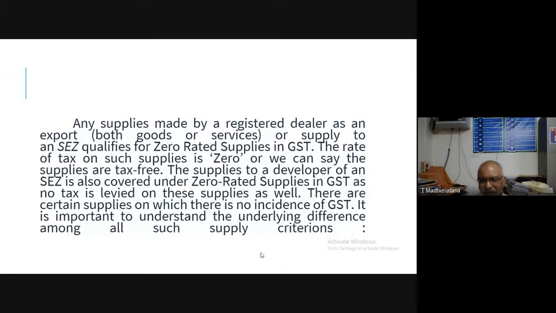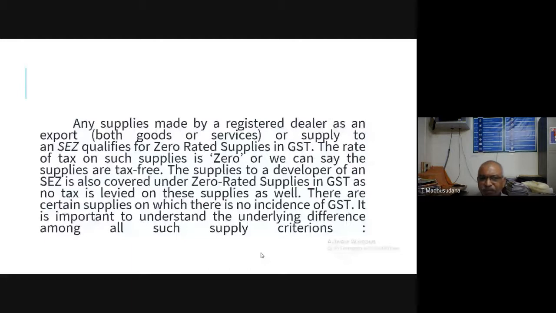So to be eligible for zero rated supplies, to get the relief or benefits under this, one should export goods or services, or should supply goods to SEZ and SEZ developers. The rate of tax on such supplies is zero, or we can say that the supplies are tax free. So zero rated supplies means tax free supplies.